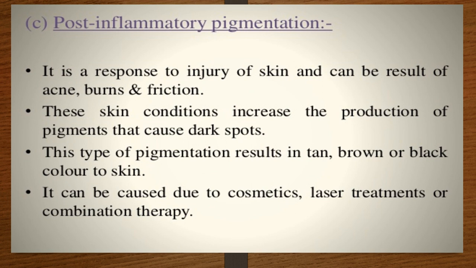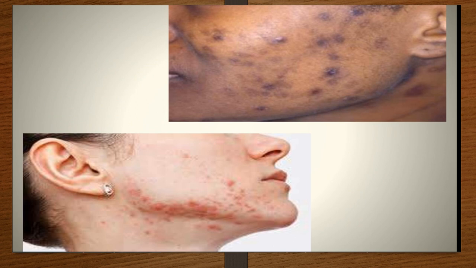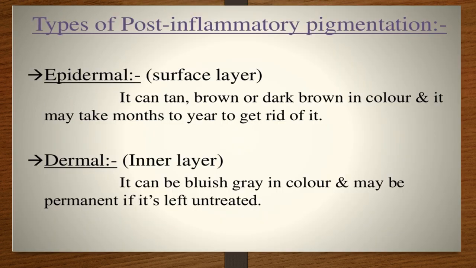This type of post-inflammatory pigmentation gives brown or black color to the skin, and it can be caused due to some effects of cosmetics also. Laser treatment, somebody is going for laser treatment or combination therapy or chemotherapies. These post-inflammatory pigmentations occur due to these reasons also. You can see in the picture. There are two types of post-inflammatory pigmentation. One is on the upper surface, that is the epidermal surface. Second is on the dermal surface.